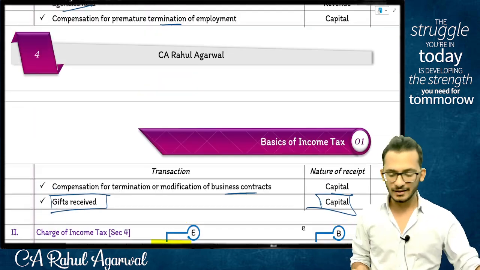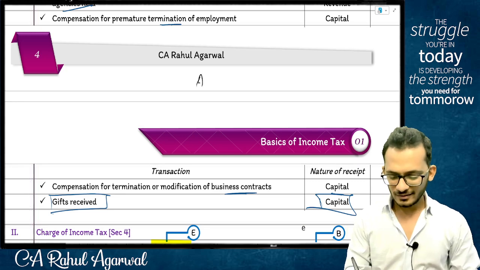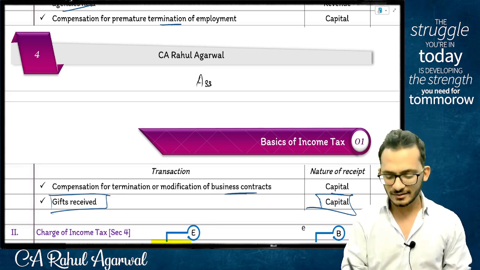Can you help me with the spelling? The word which you know. Next.